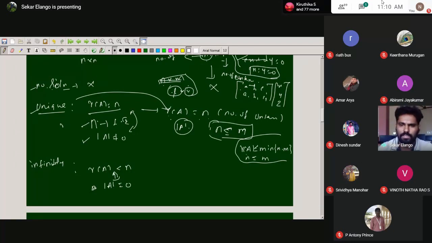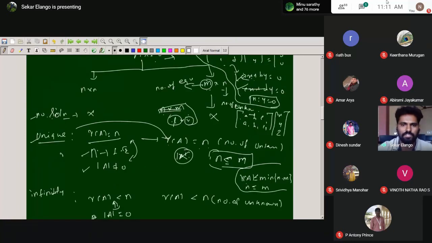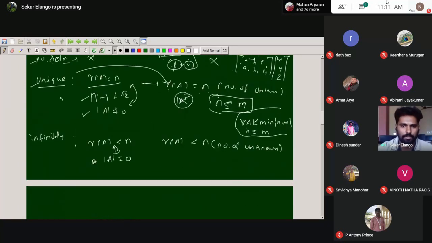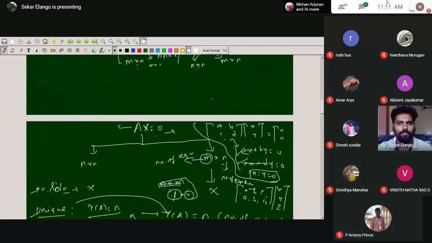So rank of A equal to N, where N is the number of unknowns, and with the determinant this is the idea for the unique solution. For the infinite solution, the same thing: rank of A is less than N. Remember that N is the number of unknowns. The first one represents the number of equations, and the second represents the number of unknowns. So this is the whole idea for the homogeneous system.